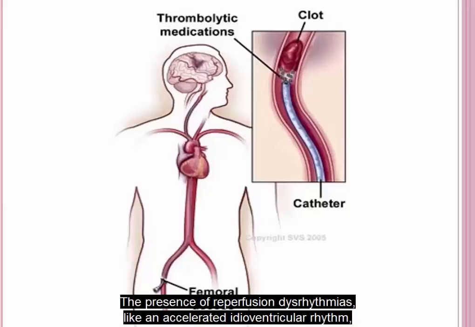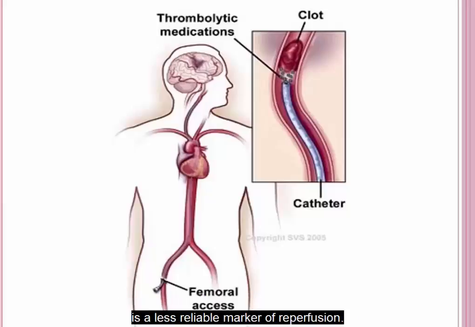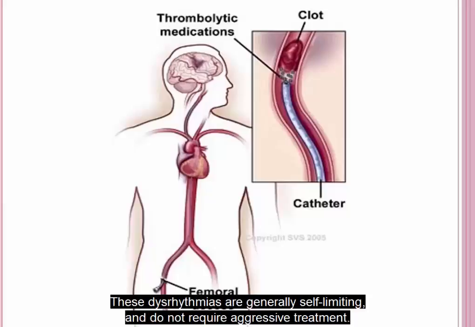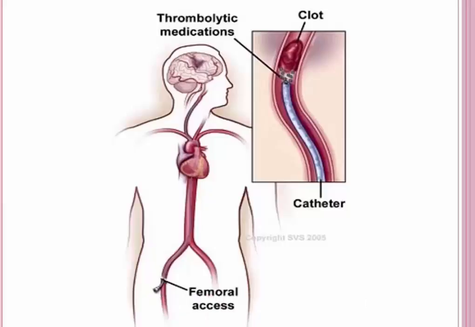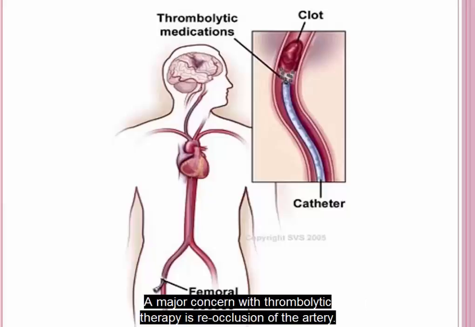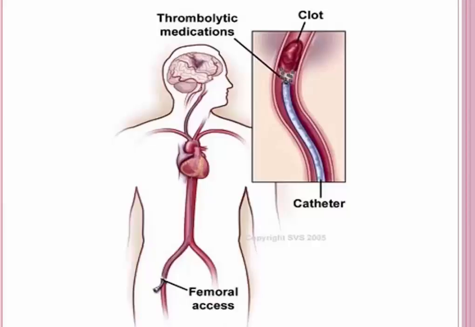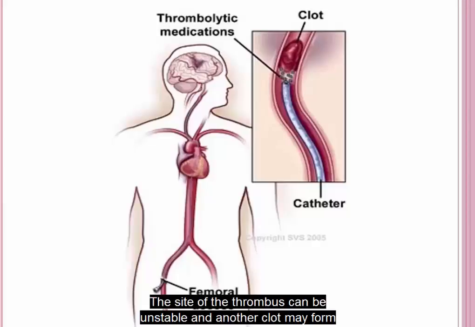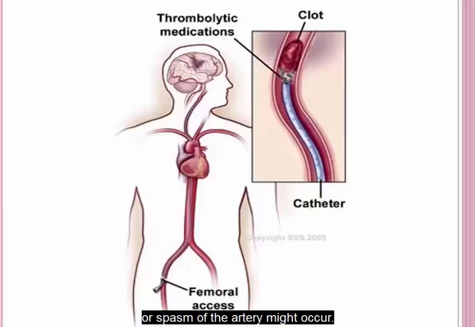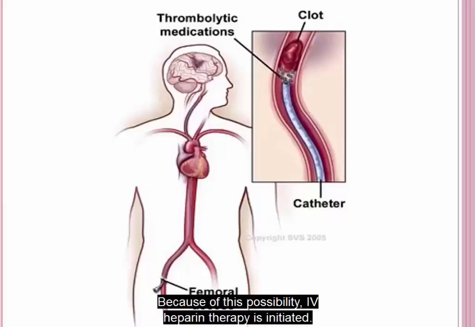The presence of reperfusion dysrhythmias, like an accelerated idioventricular rhythm, is a less reliable marker of reperfusion. These dysrhythmias are generally self-limiting and do not require aggressive treatment. A major concern with thrombolytic therapy is reocclusion of the artery. The site of the thrombus could be unstable and another clot may form or spasm of the artery might occur. Because of this possibility, IV heparin therapy is initiated.